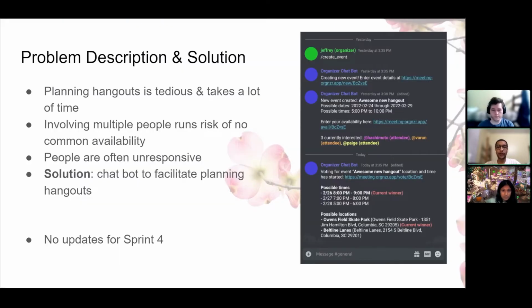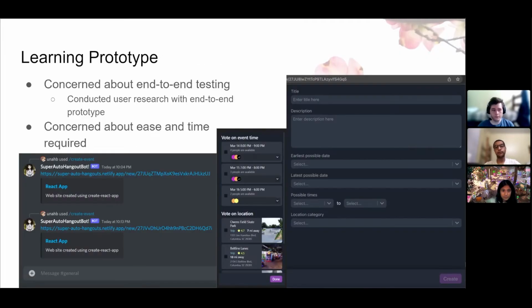For problem description, we have no updates this sprint. Our major concern this sprint was that we wanted our prototype to be end-to-end with our user chatbot. We wanted to measure how long users would take to create an event and to vote on options. We were also interested in how easy it was to go through the end-to-end flow.